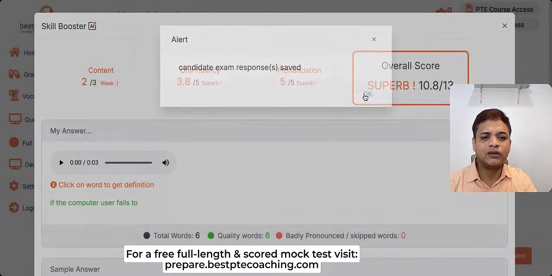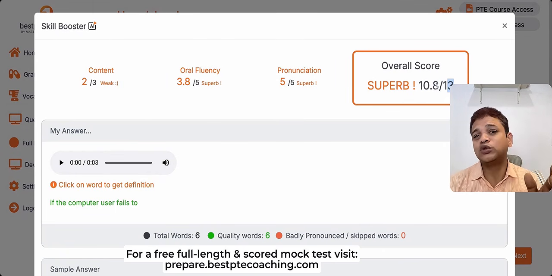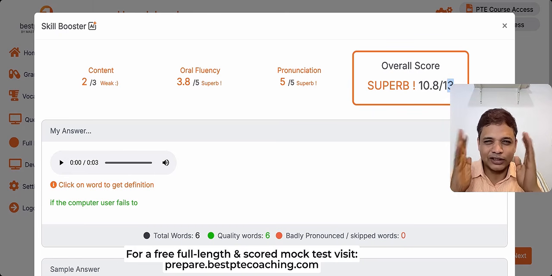If I remember this much, let's see what happens. So it gave me what, 10.8. So the content score is reduced a bit, fluency score is slightly reduced, but still the score is what, 11 on 13. If 13 is 2 marks, what is 11? It's almost 2 marks, right? So how much ever you remember, that much you should repeat. You should not be worried about the words that you forgot.